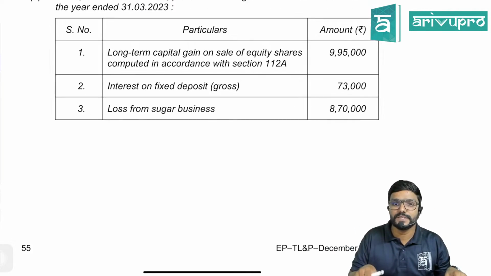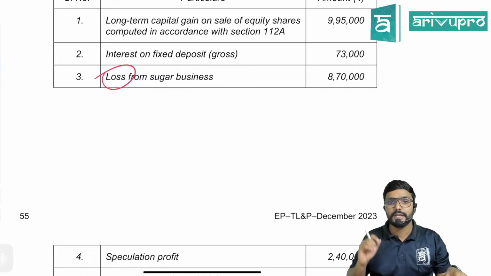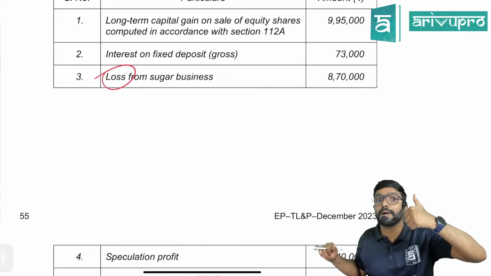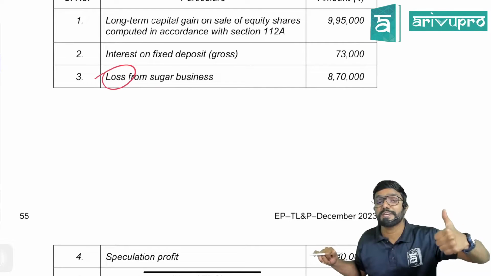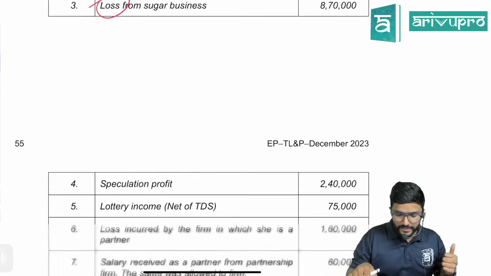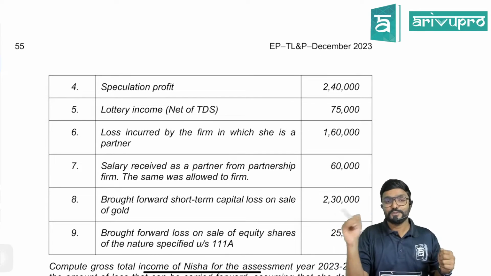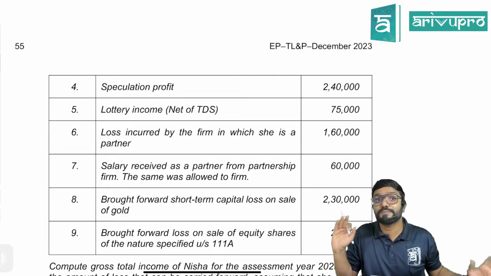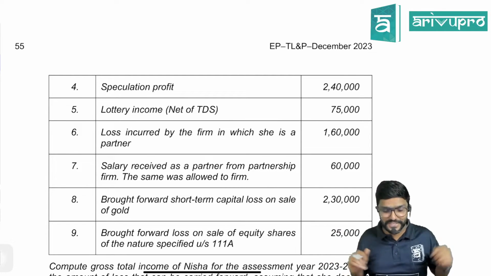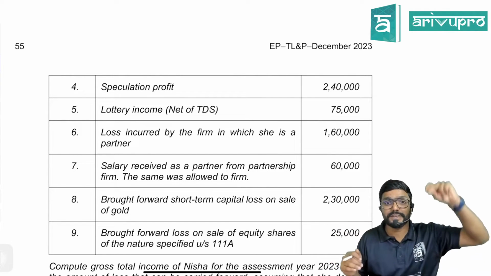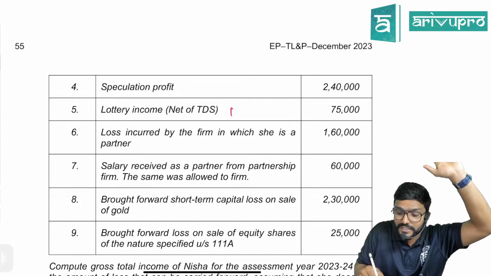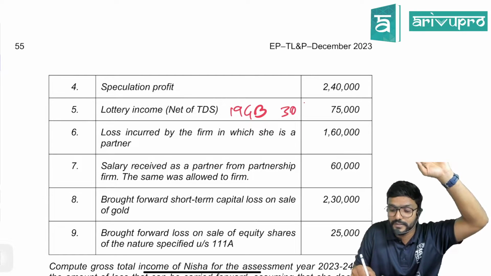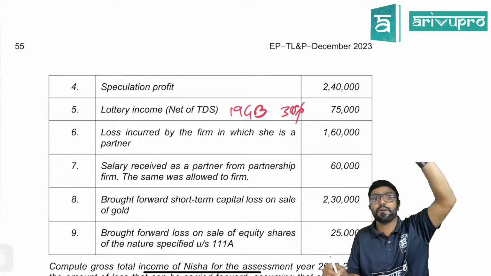Loss from sugar business. Loss, please be careful. 8,70,000. Sugar is normal. Only there are two special businesses for adjusting loss. Which are those? Specified and speculation. Then speculation profit. So, sir, can I adjust my other business loss against speculation business profit? Yes, you can adjust, but vice versa is not possible. Lottery income net of TDS. Under which section would TDS be deducted on lottery income? 194B. What rate? 30%. So we have to do grossing.